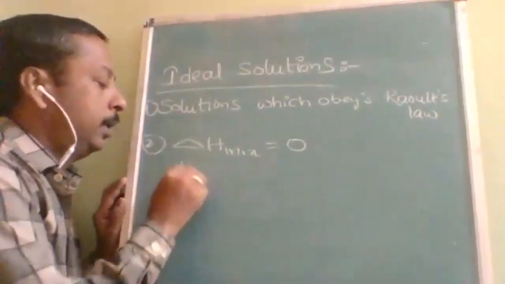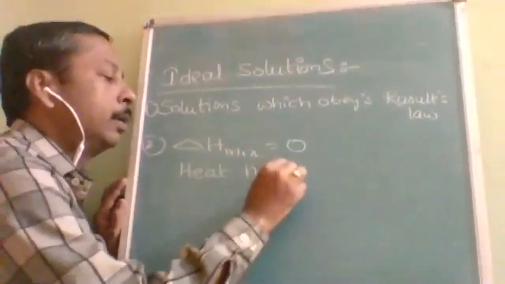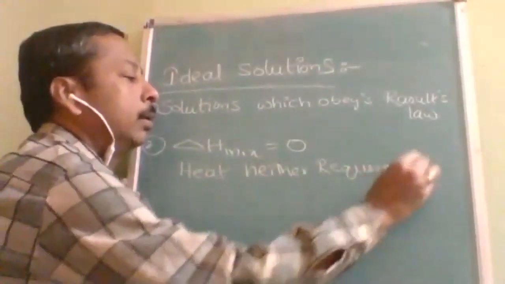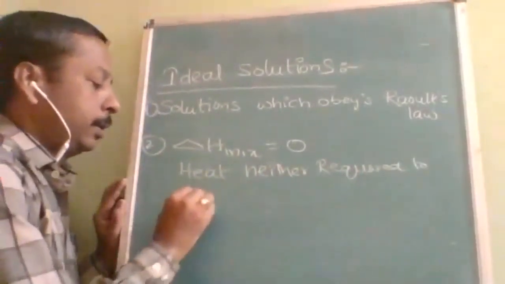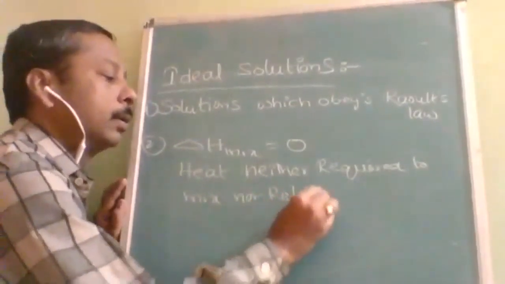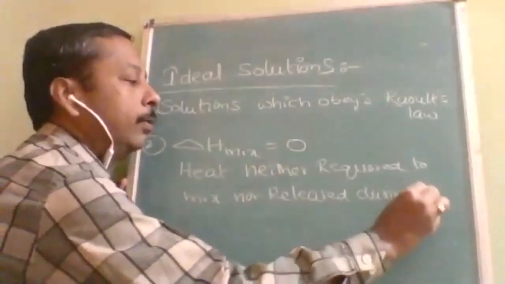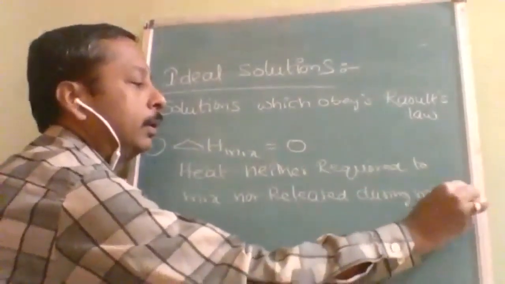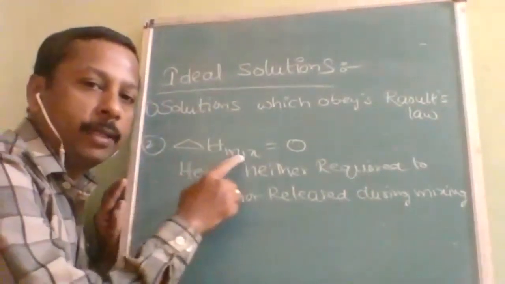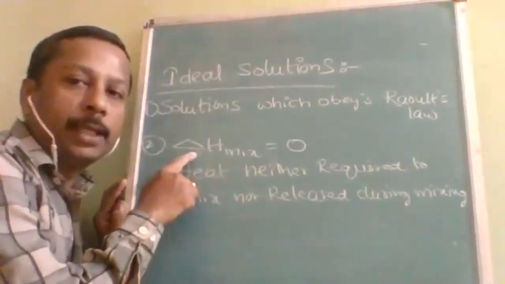That is, heat is neither required to mix nor released during mixing. Okay, this is the second condition. What is the second condition? Delta H mix should be 0. That means during mixing, enthalpy change should be 0.